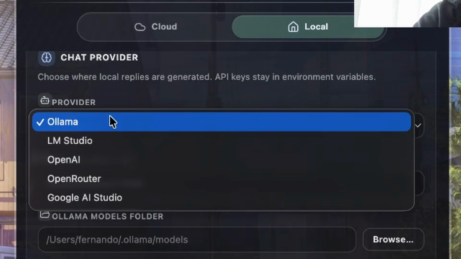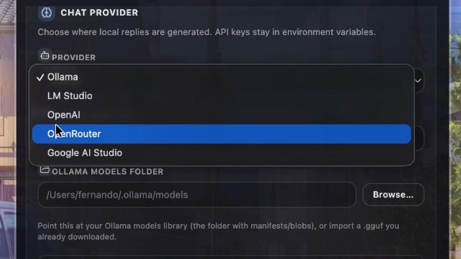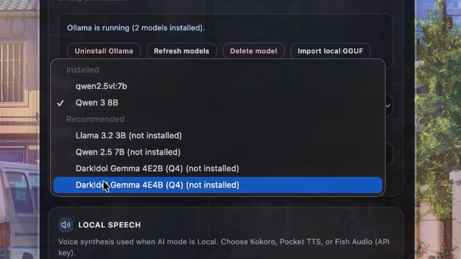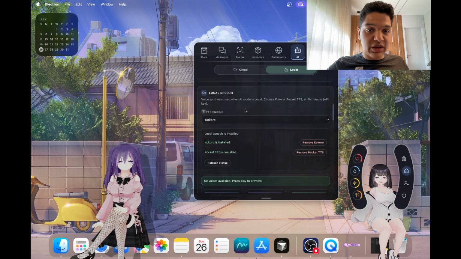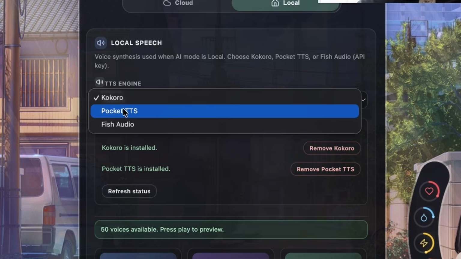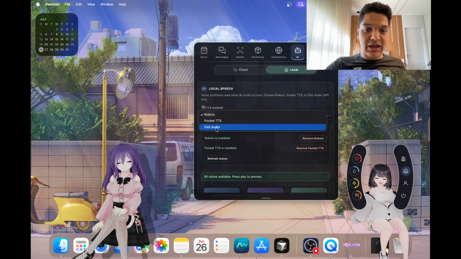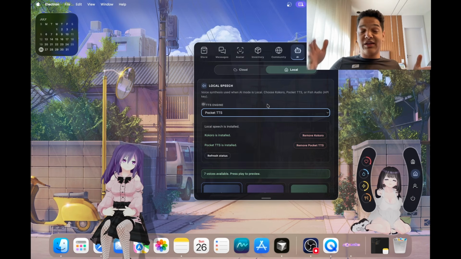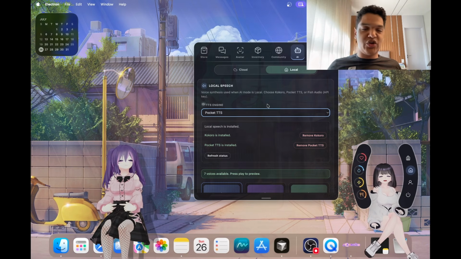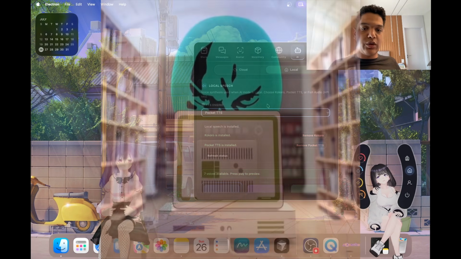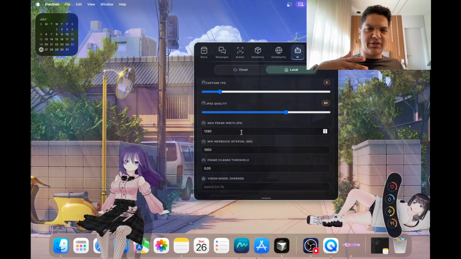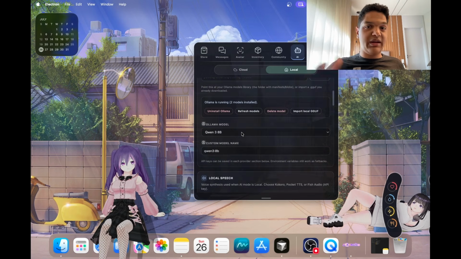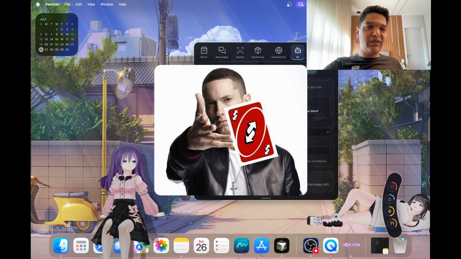So there's Ollama, LM Studio, OpenAI, OpenRouter, and Google AI Studio. You can choose the models available. You can also choose the voice itself, so you can use Kokoro or Pocket TTS. You can also have Fish Audio if you want, but it is bring your own key. On Pocket TTS, you can actually clone a voice, so it is really nice if you want to clone the voice of someone. Well, and of course, there's a bunch more stuff that you can use, but if I talk about it, I will be sitting here explaining all day, so I'll leave it to you to explore it.